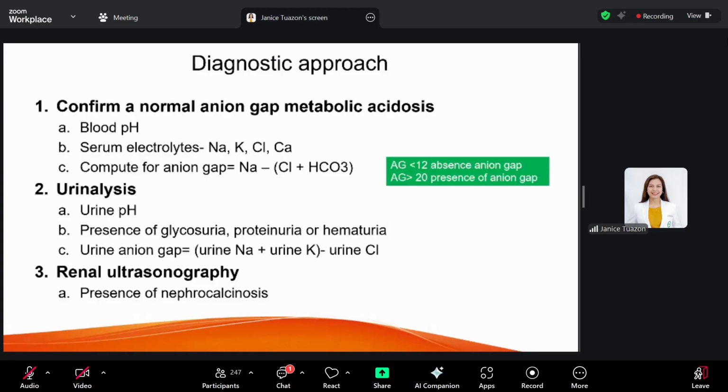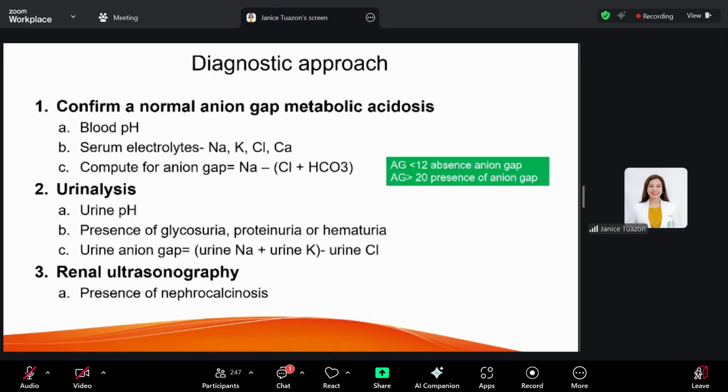Once you have taken the urine pH, you also look at the presence of glycosuria, proteinuria, or hematuria, and this is usually seen in patients with proximal RTA.